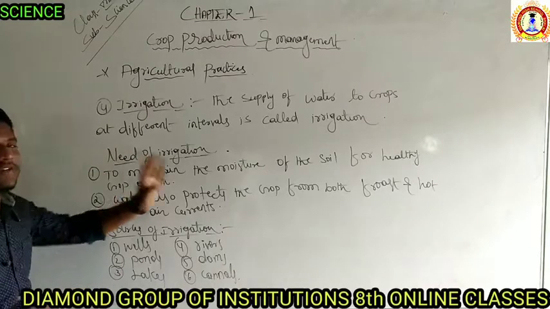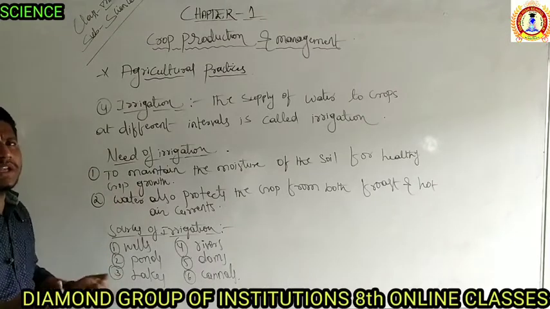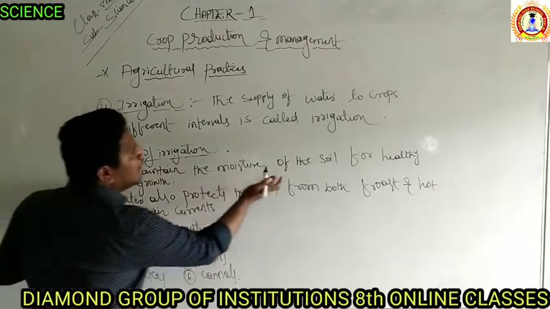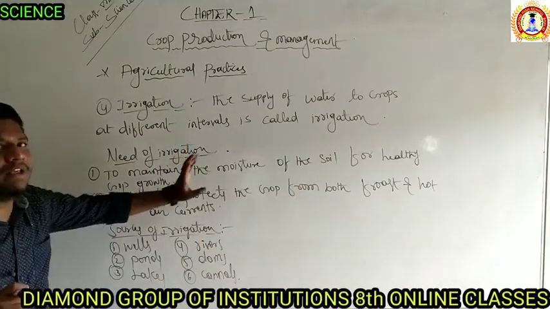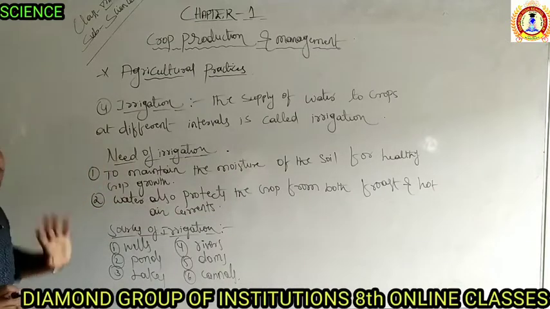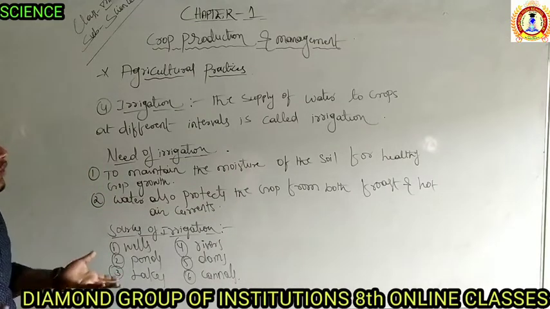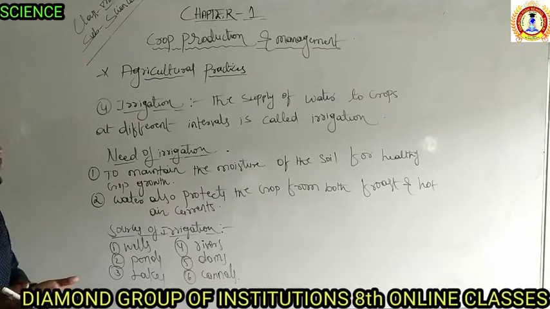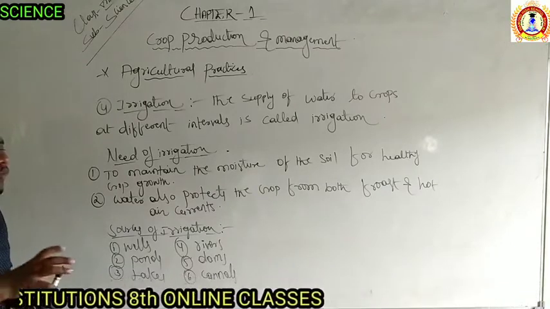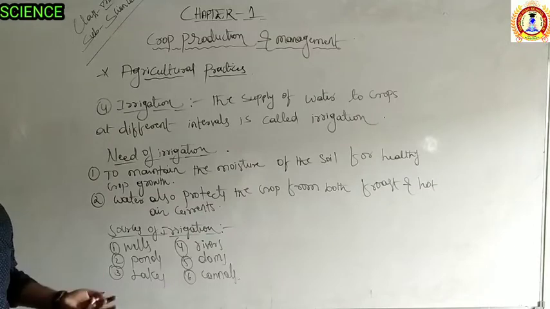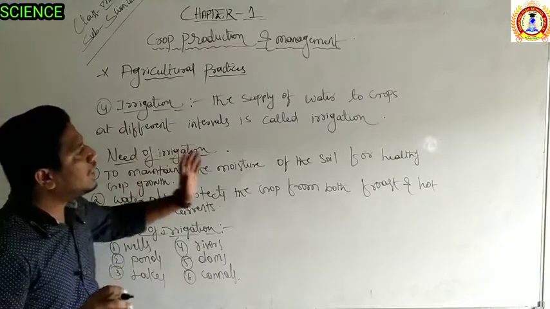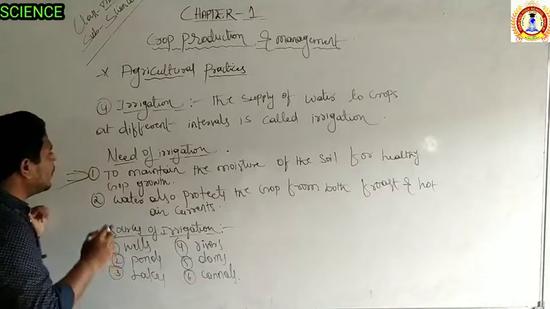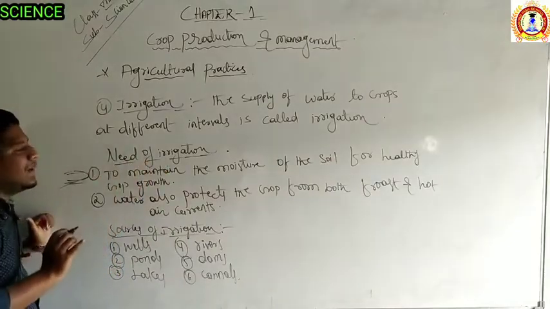So then, what's the need of this irrigation? Why do we need to do the irrigation? Simple: to maintain the moisture of the soil for healthy crop growth. The moisture of the soil is maintained by the irrigation system only, or else the soil does not have any water holding capacity, not having any water, which means the water is not absorbed by the root system of the crops. As a result, your crop will not be that good. So first is to maintain the moisture of the soil for a healthy growth of the crops. It is very necessary to do the irrigation.